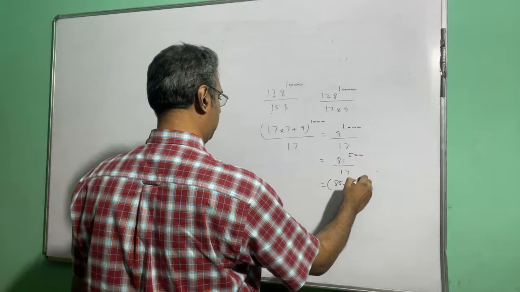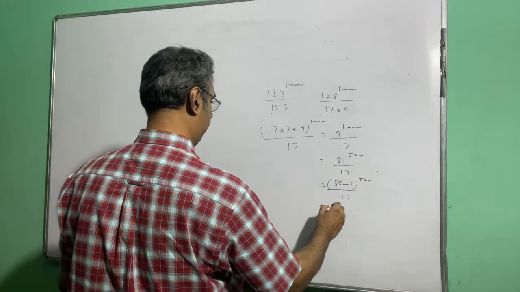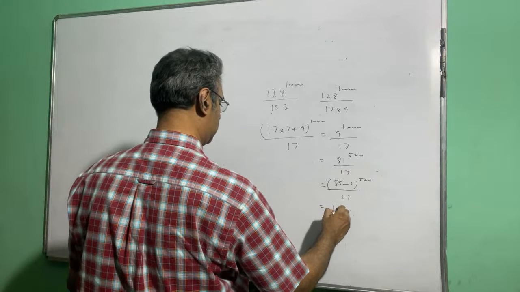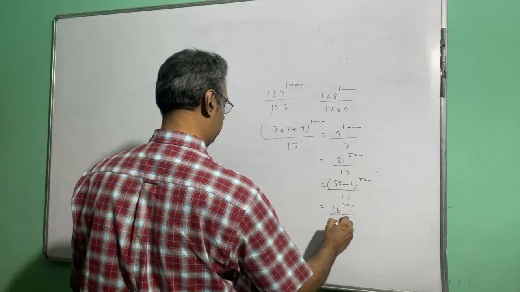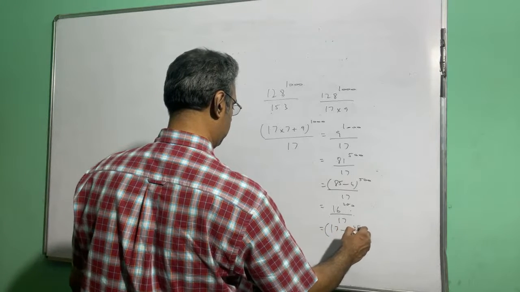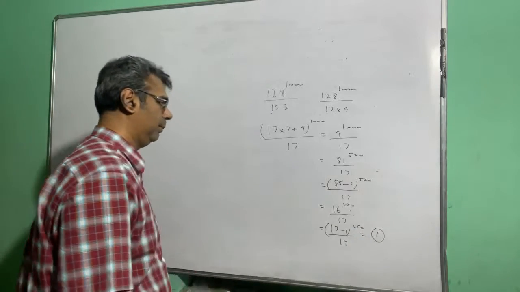So 85 minus 4 to the power 500 by 17. So this is 16 to the power 250 by 17. So this is 17 minus 1 to the power 250 by 17. So the remainder is 1.